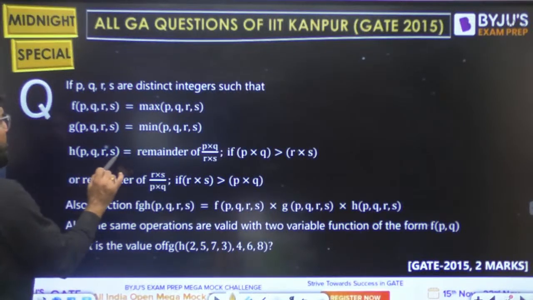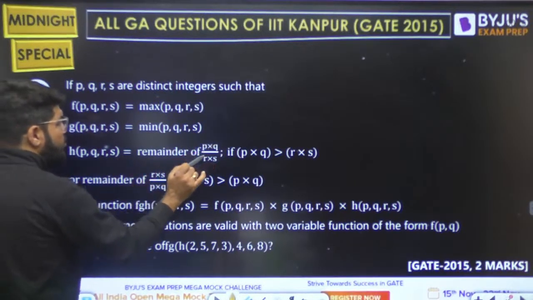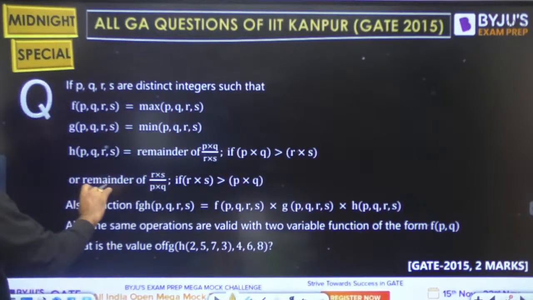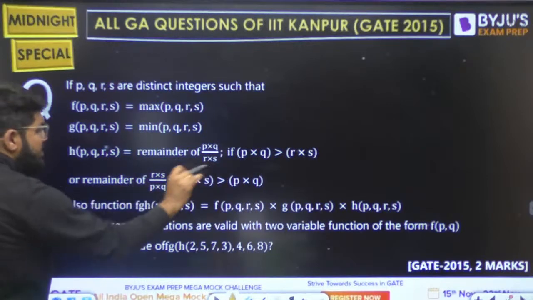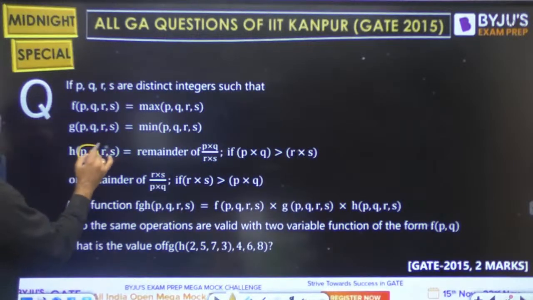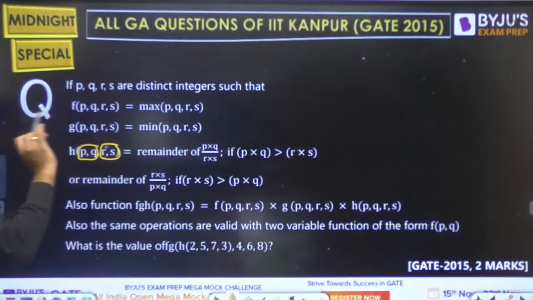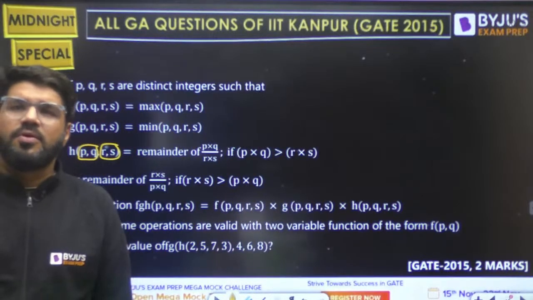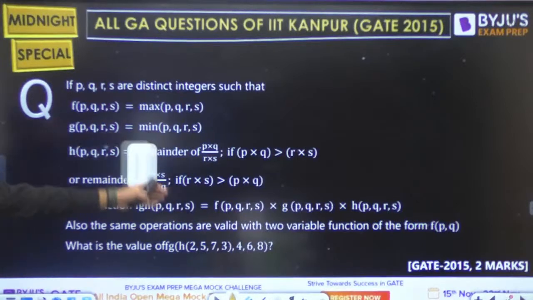The function h of p, q, r, s is the remainder of pq by rs if pq is greater than rs, or the remainder of rs by pq if rs is greater than pq. That means you multiply p into q and r into s, whichever is greater, put it in the numerator, and then find the remainder of the division.